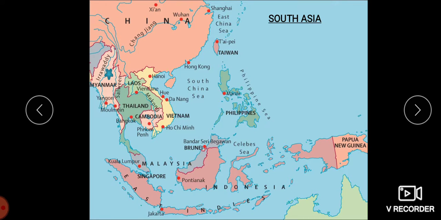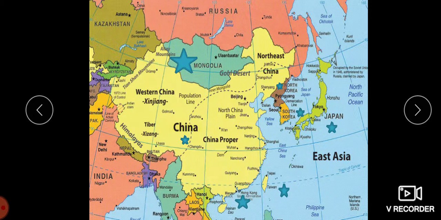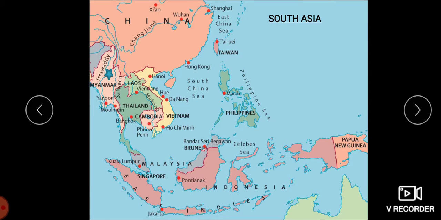Now we will move on to Southeast Asia. Southeast Asia comprises Myanmar, Laos, Vietnam, Thailand, Cambodia, and also the Philippines and Brunei.